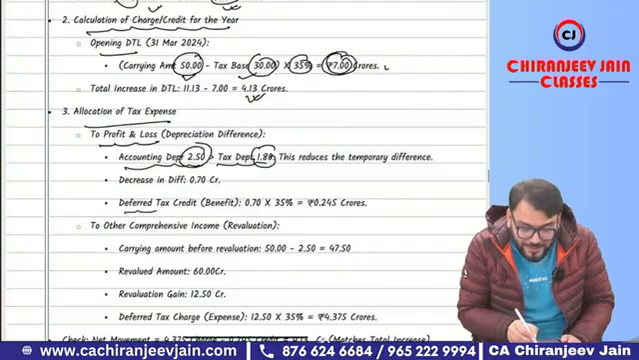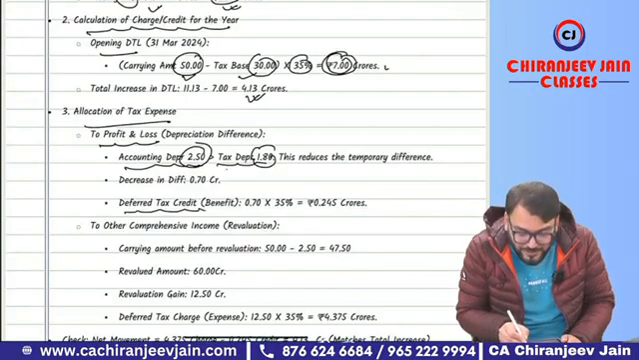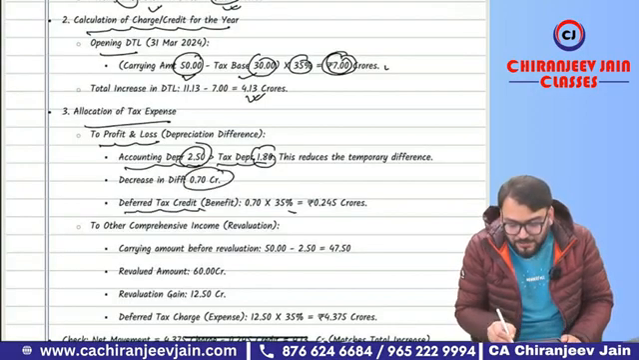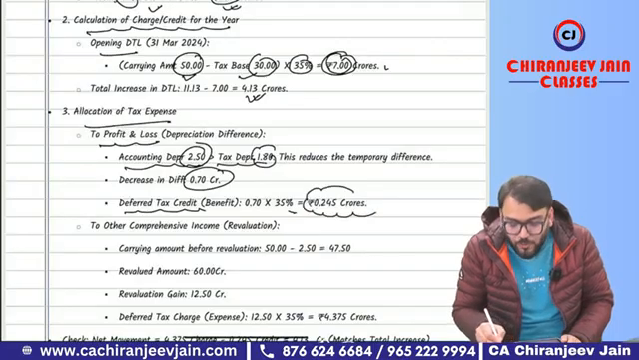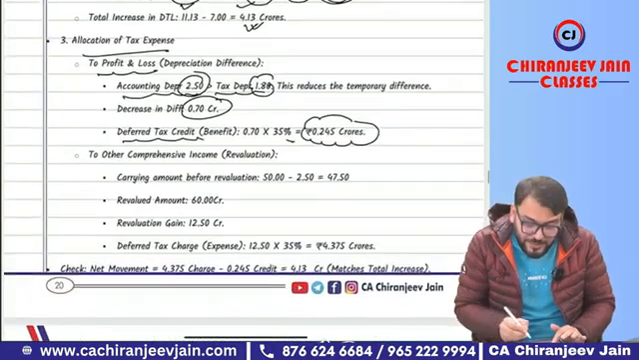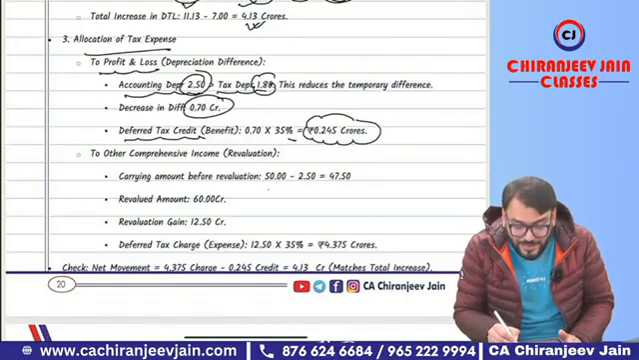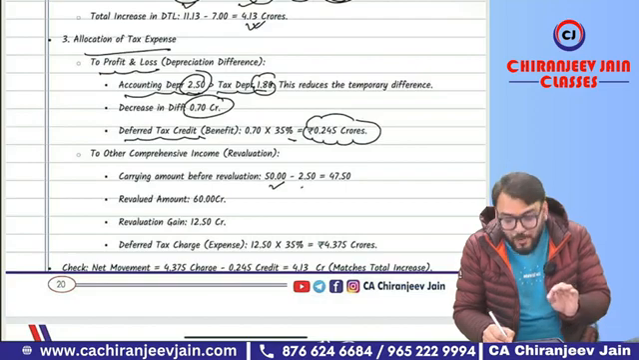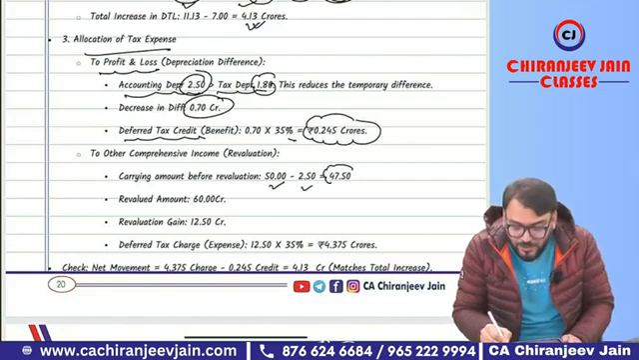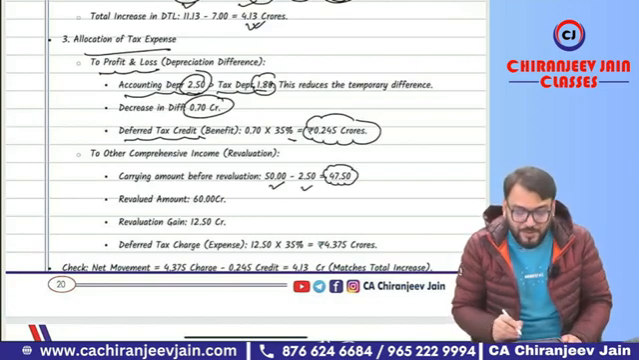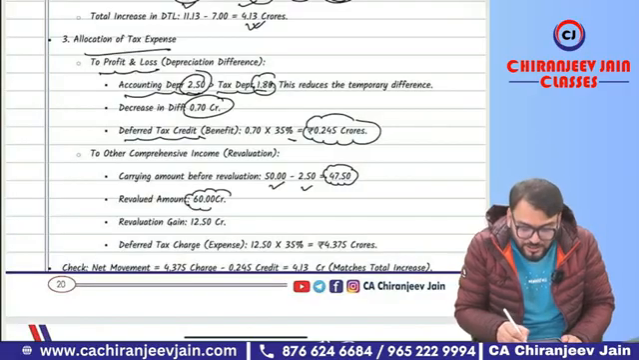So how much deferred tax credit? The difference is 0.70 into 35%. That will be 0.245 crore. And can I say due to revaluation gain? What was the revaluation gain amount? So carrying amount was 50 minus 2.5 accounting depreciation, that was 47.50 before revaluation, and after revaluation it was 60 crore. So there is a revaluation gain of 12.50.